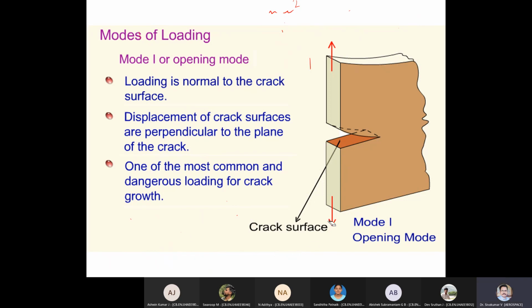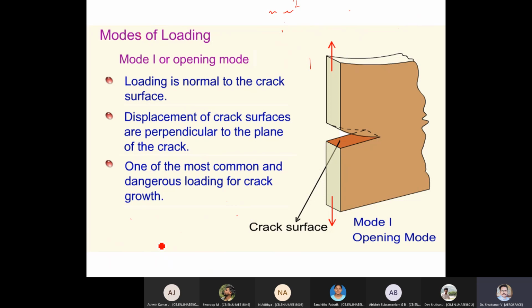Okay, now suppose in a system, mode 1, mode 2, mode 3.